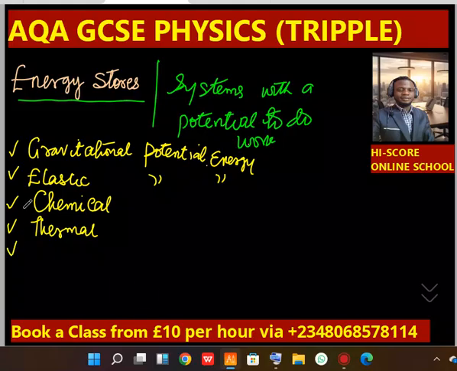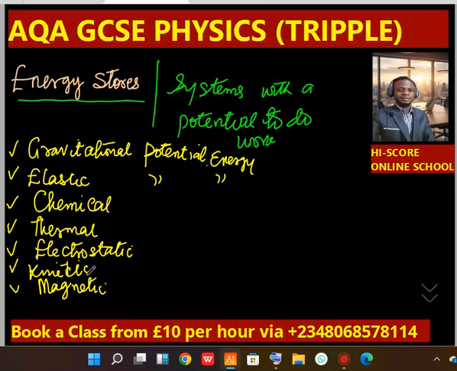We also have electrostatic energy. The next one is kinetic. Please make sure you're able to remember this for your GCSE exam. How many are there? 1, 2, 3, 4, 5, 6. We also have magnetic. Lastly, we have nuclear. For your examination, you should be able to remember all of these.